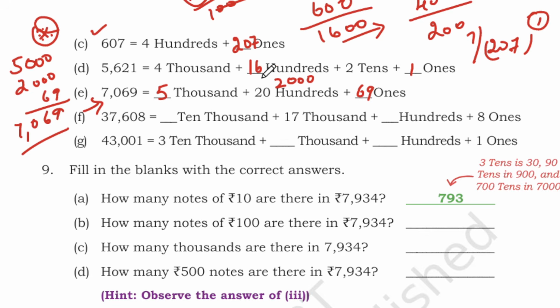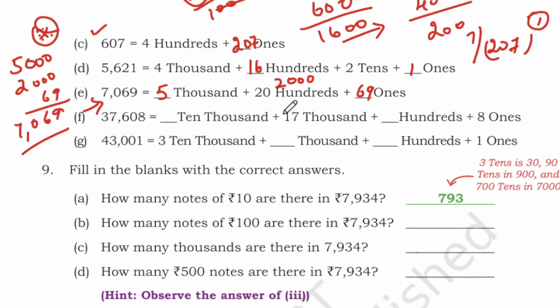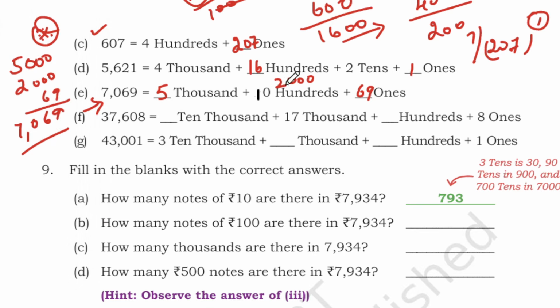In case they are giving 10 hundreds here, this is an example for you students. Each time I'll give you an example and I'll show you. So for example, here they have given 1, 1. I'm going to write 1. Okay, this becomes 10 hundreds. So 10 hundreds means it is 1000.